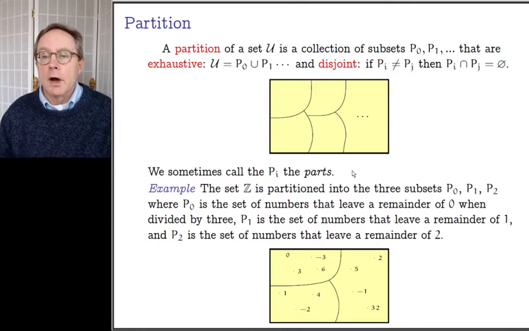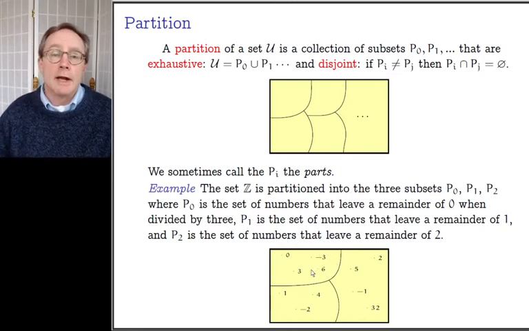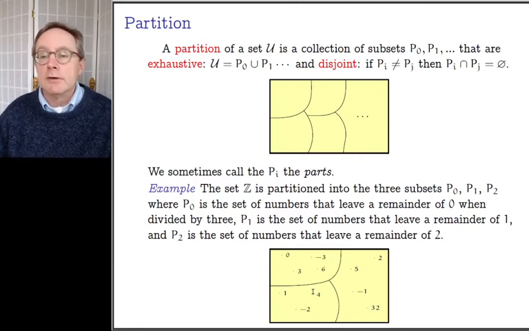So here we go. I took the set of all integers and I partitioned it into three subsets: P0, P1, and P2, where P0 is the set of numbers that leave a remainder of 0 when divided by 3. There they are. Every number in there. I didn't list them all because you can't list them all, but I listed 4 of them. I listed some numbers that fall into the collection of things that leave a remainder of 0 when divided by 3. And down here is the collection of things that leave a remainder of 1 when divided by 3. And down here is the collection of things that leave a remainder of 2 when divided by 3.